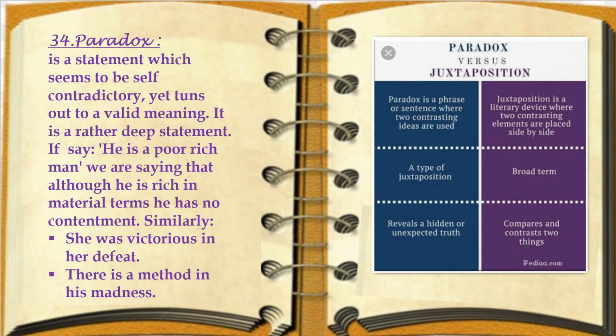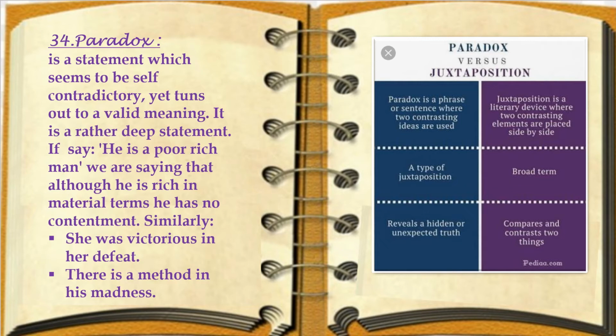Paradox. Paradox is a statement which seems to be self-contradictory. Means the meaning of that sentence will be opposite when we read that sentence, yet it turns out to be a valid meaning. So it is rather a deep statement if we say that he is a poor rich man. How can a person be rich as well as poor?